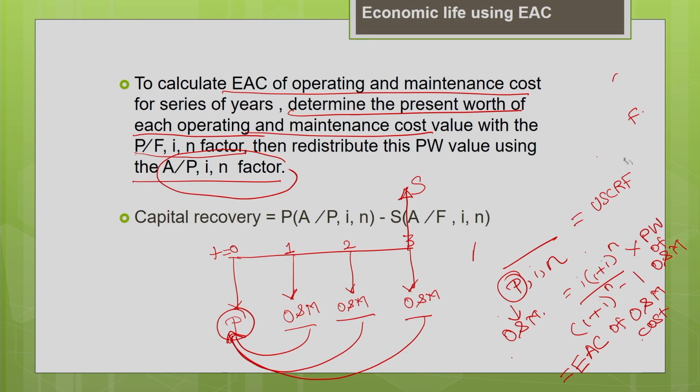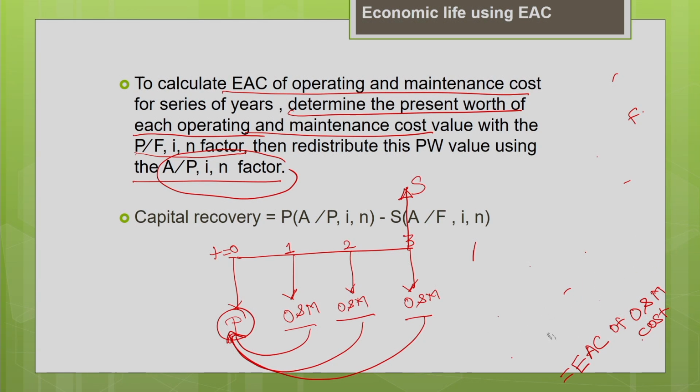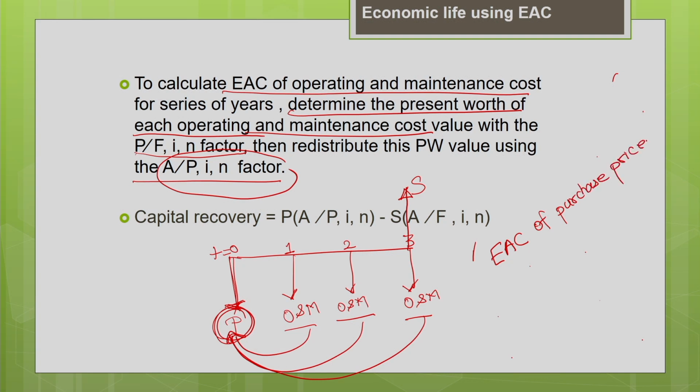Now similarly, let us see how to find the equivalent cost of the purchase price and how to find the equivalent cost of the salvage value. So this purchase price, which is made at time 0, you are going to convert it into equivalent annual cost. So now let us calculate the equivalent annual cost of the purchase price of the machine.